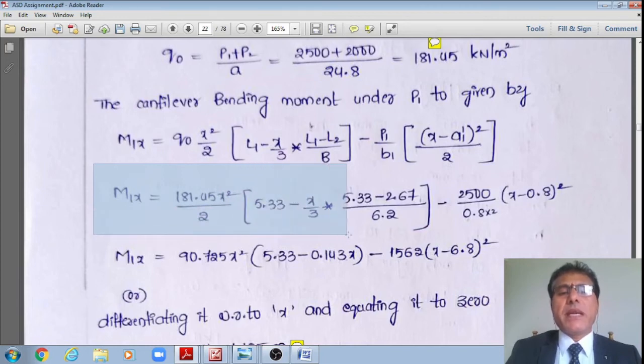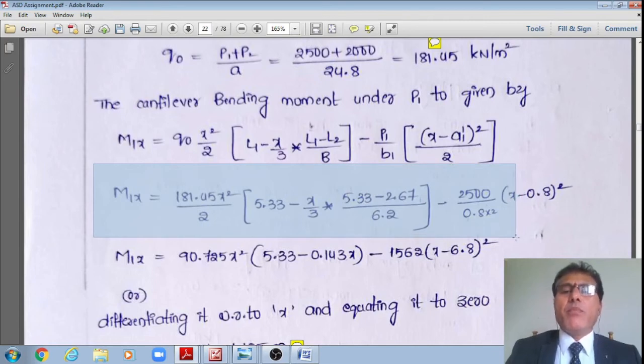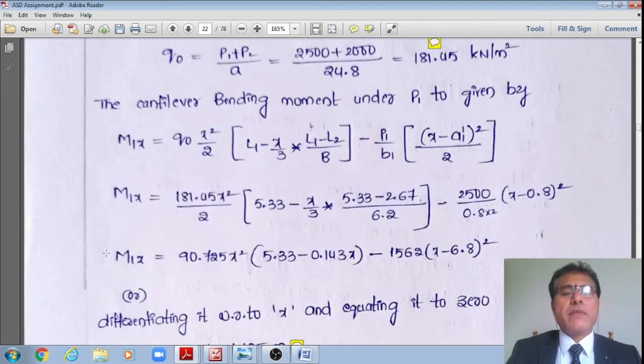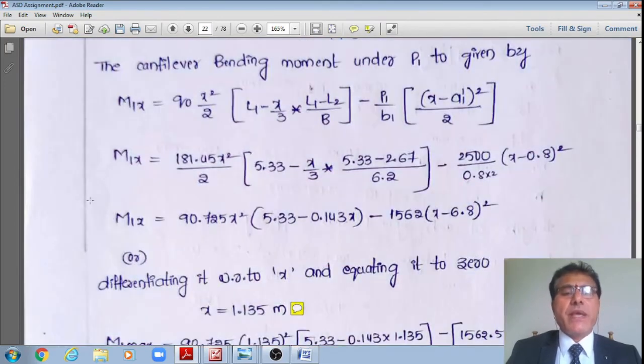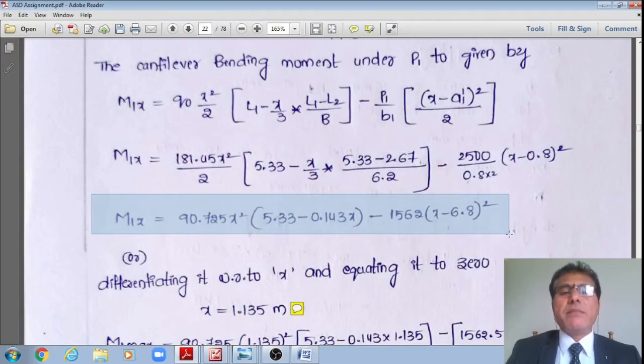L1 is 5.33 minus x by 3, multiplied by (5.33 minus 2.67) divided by 6.2, minus P1, the factored load, 2500 divided by B, 0.8, that divided by 2, (x minus A1 prime), A1 prime is 0.8, whole square. Therefore, that gives the equation M1x is equal to 90.725 x square multiplied by (5.33 minus 0.143 x) minus 1562 multiplied by (x minus 0.8) whole square.